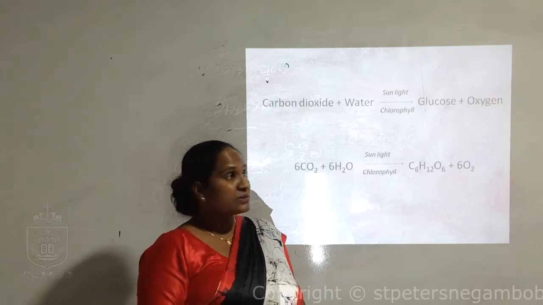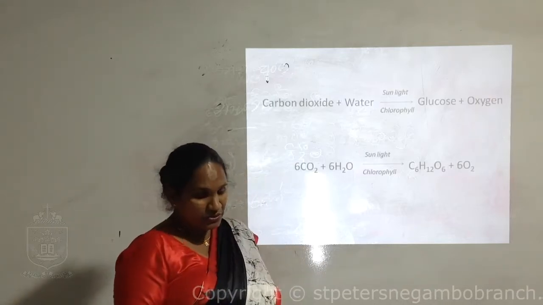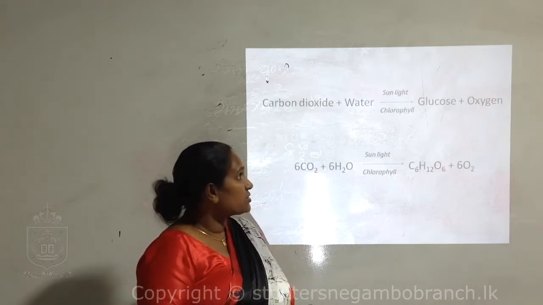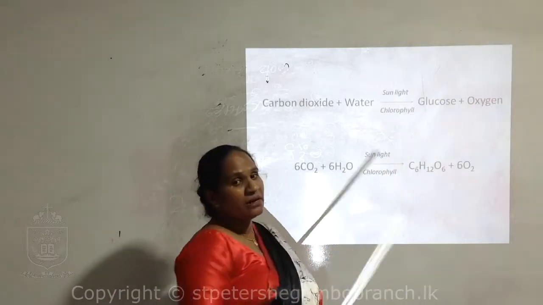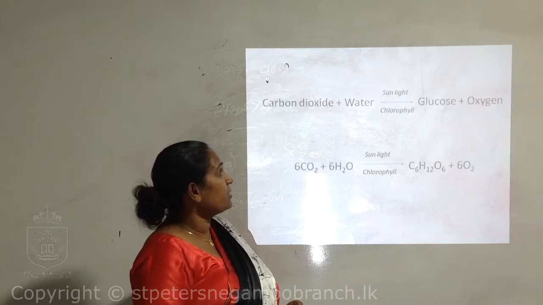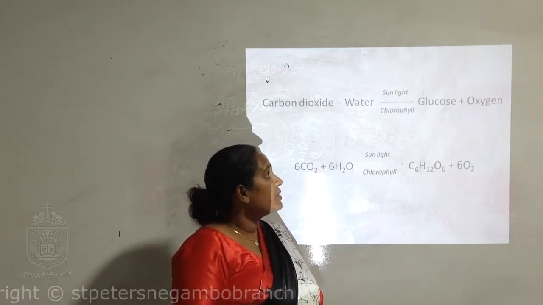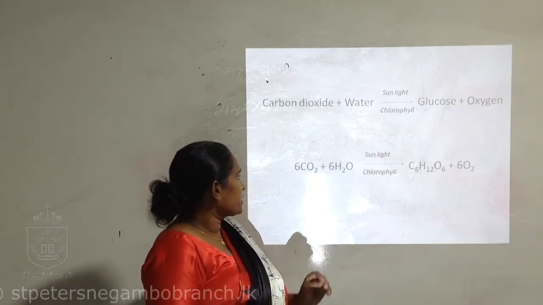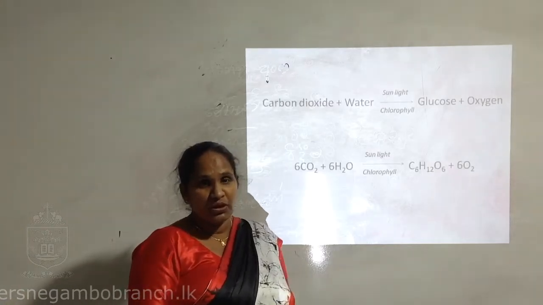Here the way food is produced, the equation is given. Plants use carbon dioxide and water, in the presence of sunlight and chlorophyll, to produce glucose and oxygen. The chemical formula equation is given here, and you should know both.